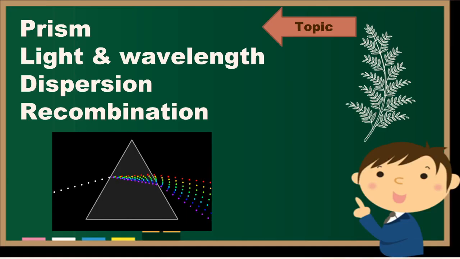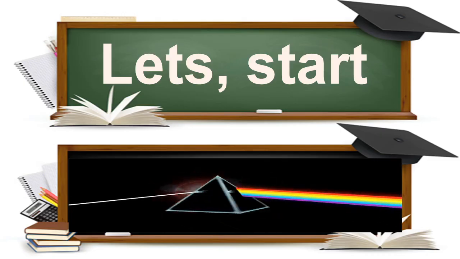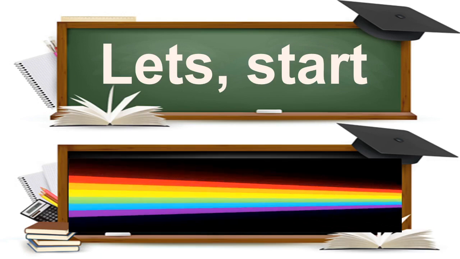Now, in this period, we will try to understand the prism and the behavior of the prism with light. Then we will pay attention to light, wavelength, frequency, energy. After that, what do we mean by dispersion? And finally, recombination of light. Clear? So, let's start our class.